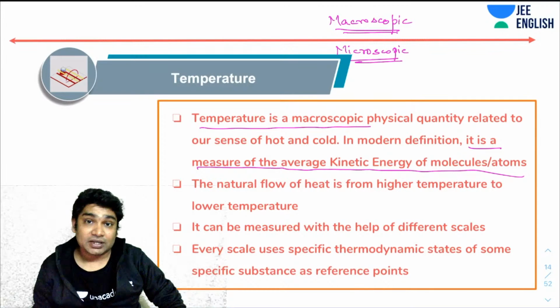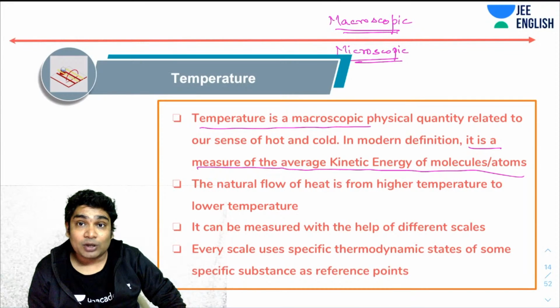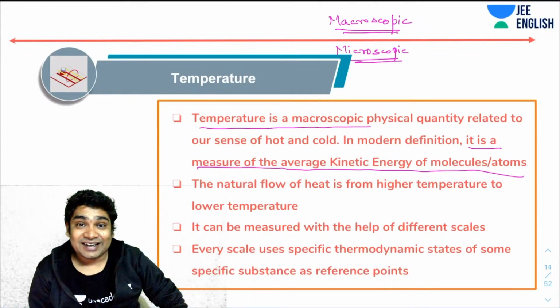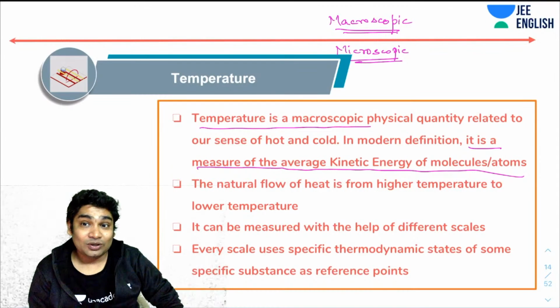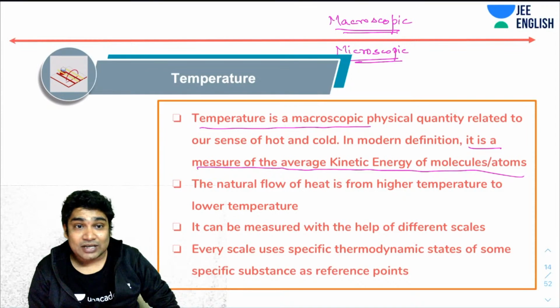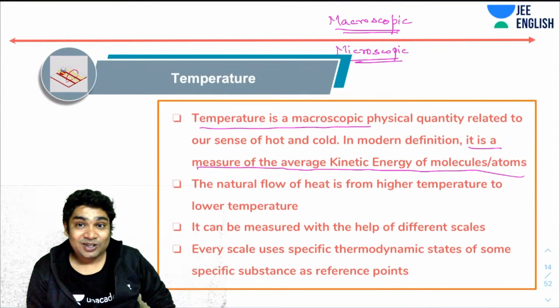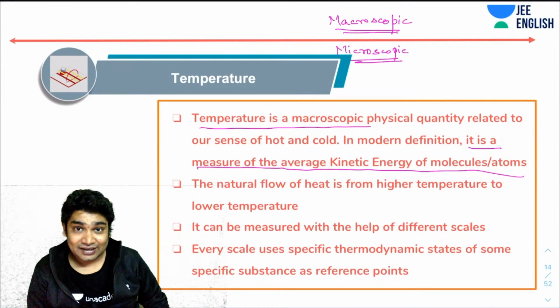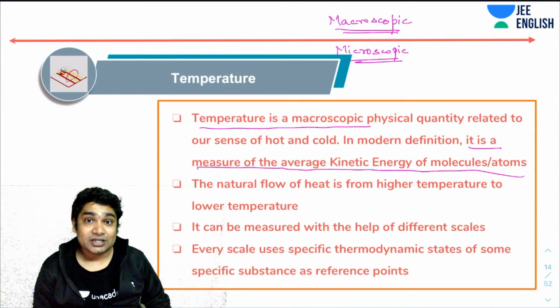The absolute temperature, in fact, is giving you an idea about the average kinetic energy of the molecules or atoms constituting any material. And that is why absolute temperature can only have a lowest value of 0. There cannot be a temperature less than 0 because the average kinetic energy of molecules and atoms cannot be negative. The lowest value of average energy is 0. Kinetic energy can never be negative. That is why absolute temperatures cannot be negative.